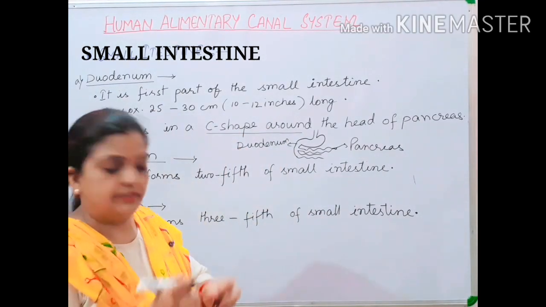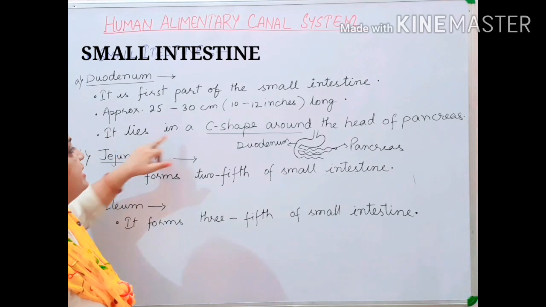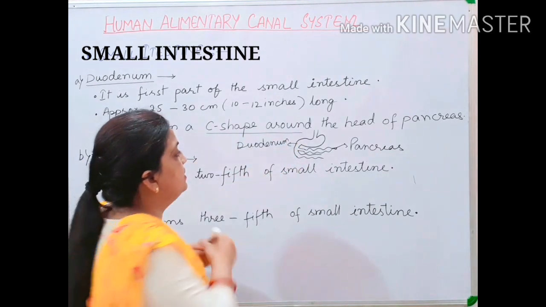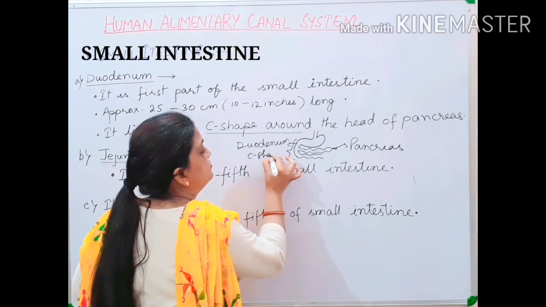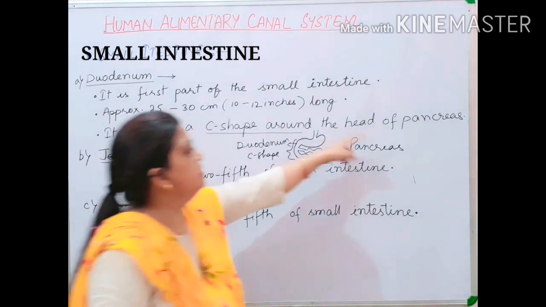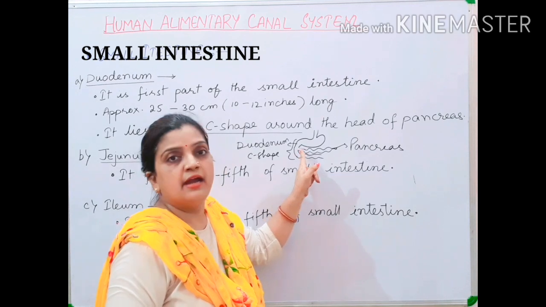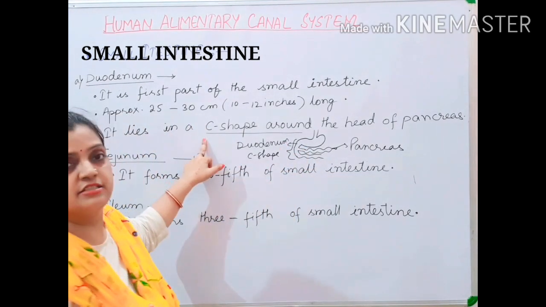Pancreas is located. So children, this is what this sentence means, that it lies in a C shape. This is your C shape, and the C shape is around the head of the pancreas. This is the head of the pancreas. So this is what this sentence means.